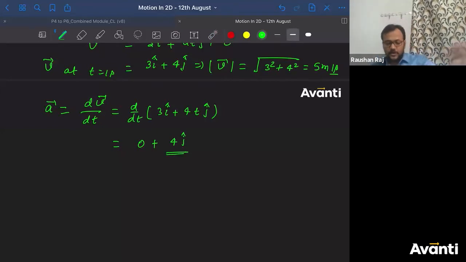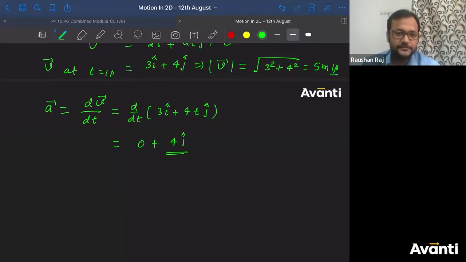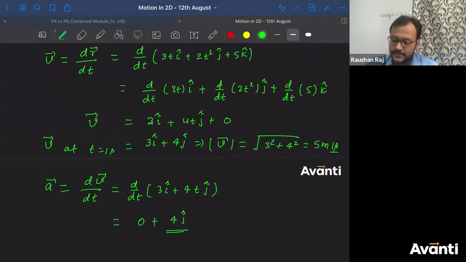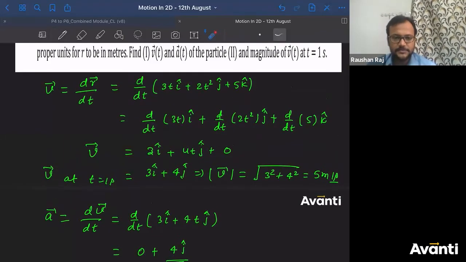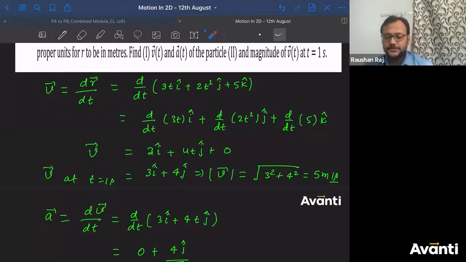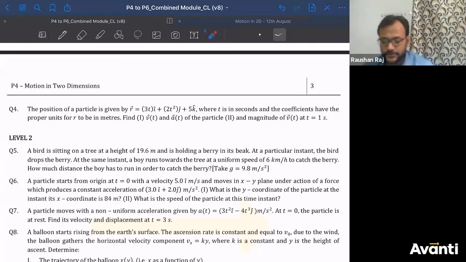Just tell me guys, tell me honestly, are these questions tough? I have solved 2 questions, right? Do you find them tough? Isn't it the case that you have to just remember the basic concepts? बहुत ही basic concepts याद रखना है. Just use the basic concepts, you'll get the answers. Right? So that is why I always focus on the basic part. कि आप basic part को clear करके रखो. It is not required at all that you have to go to a kind of JEE advanced level at first. Just try to improve your basics. All right. Let us move on to next question.